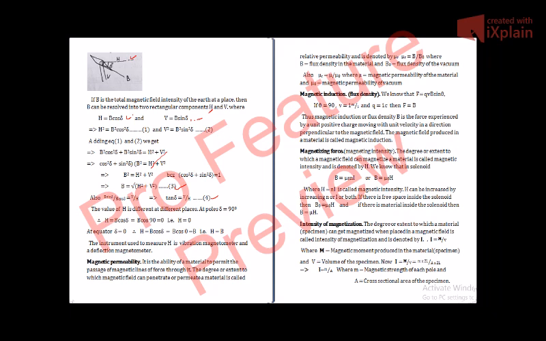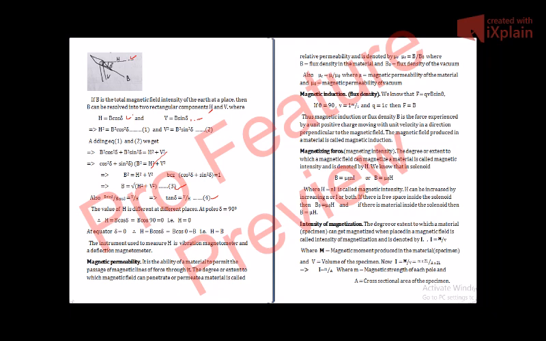And if the number of turns is large, then greater will be the magnetic field. So H is equal to nI, which is called magnetic intensity. H can be increased, as you can see from the relation, if we increase n or if we increase I or if we increase both. If you want to increase magnetic intensity, you have to increase the number of turns, or you can increase current, or you can increase both so that H can be increased, magnetic intensity can be increased.